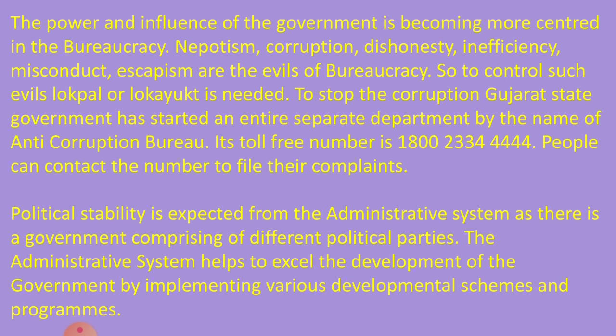There should not be any corruption, and the government policies meant for the welfare of the people should reach the people. A toll-free number is given. You can call if you find any such instances in your local area, and people can contact this number to file their complaints.